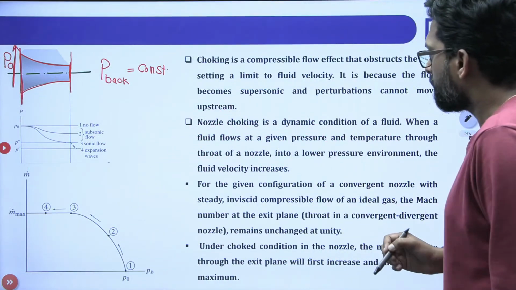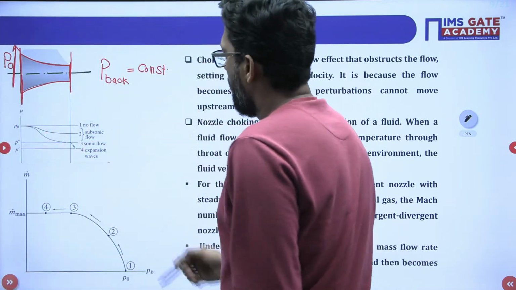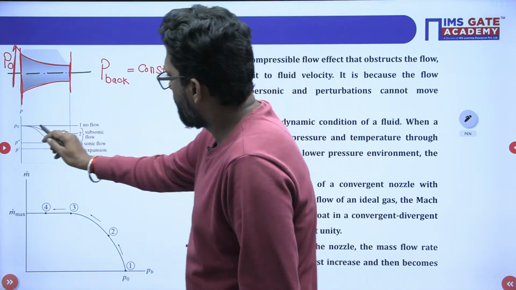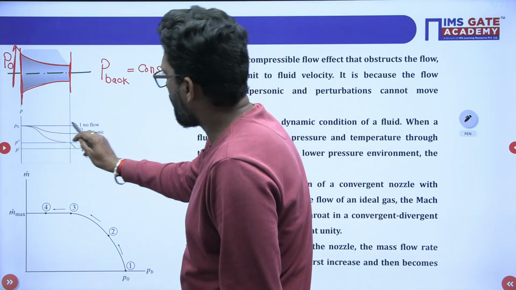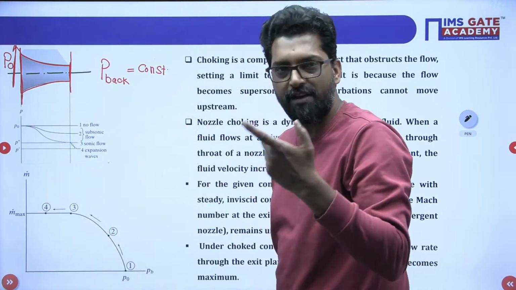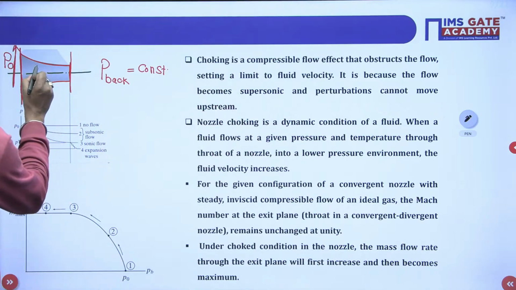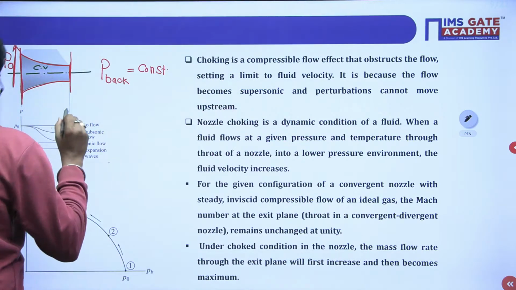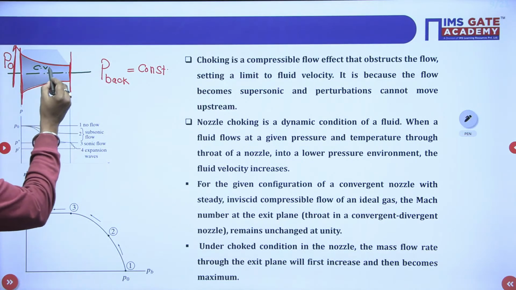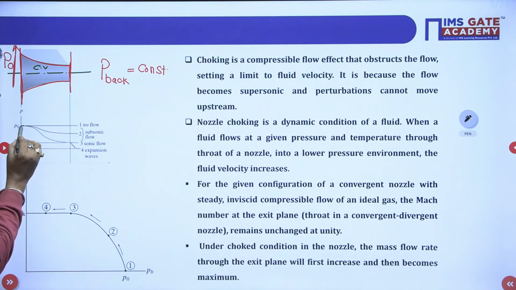Now see this one. If the P naught pressure is constant throughout, this nozzle acts as a control volume. So if this pressure is constant,